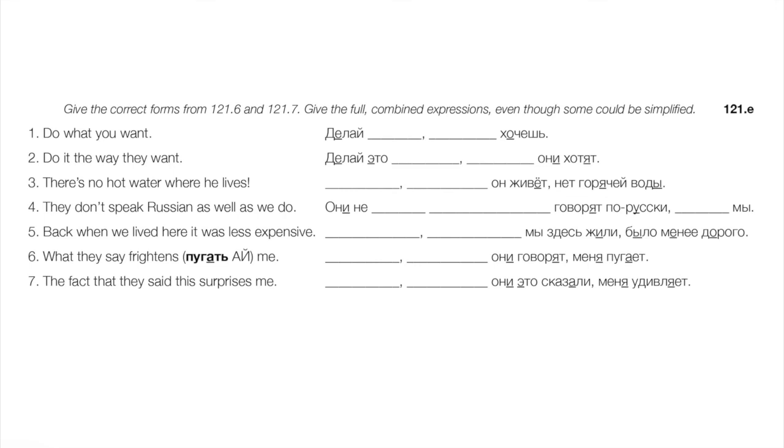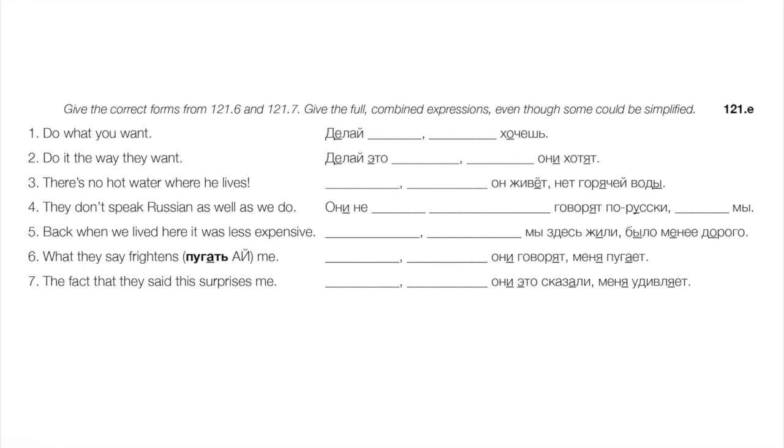Number three, there's no hot water where he lives. So "there where he lives" would be the fuller variant. Там, где он живет, нет горячей воды. Number four, they don't speak Russian as well as we do. Они не так хорошо говорят по-русски, как мы. So there's a somewhat different expression, with the так and как kind of separated. They don't speak as well as we do. Number five, back when we lived here, it was less expensive. Тогда, когда мы здесь жили, было менее дорого. Тогда, когда, or simply когда мы здесь жили, when we lived here.